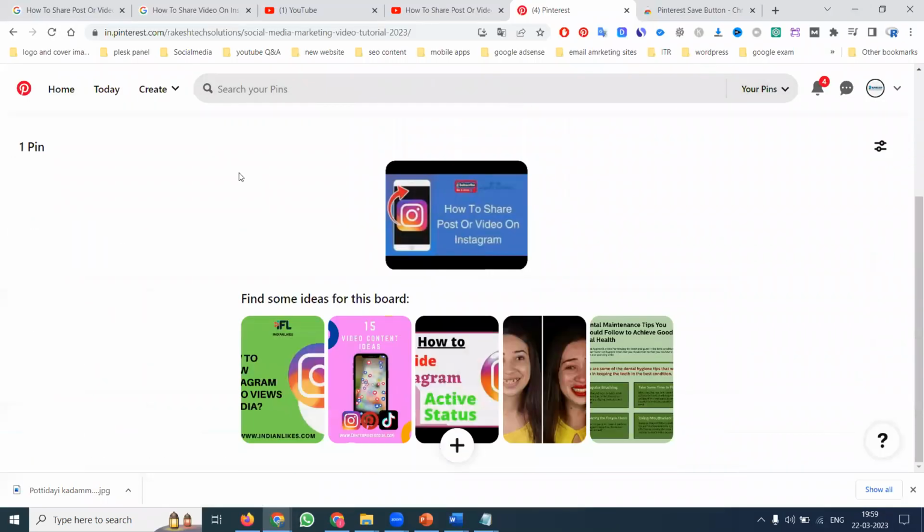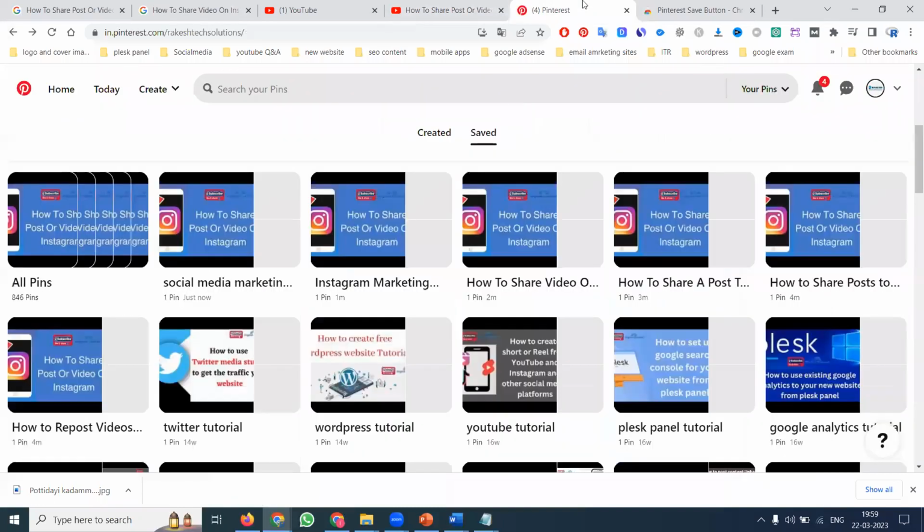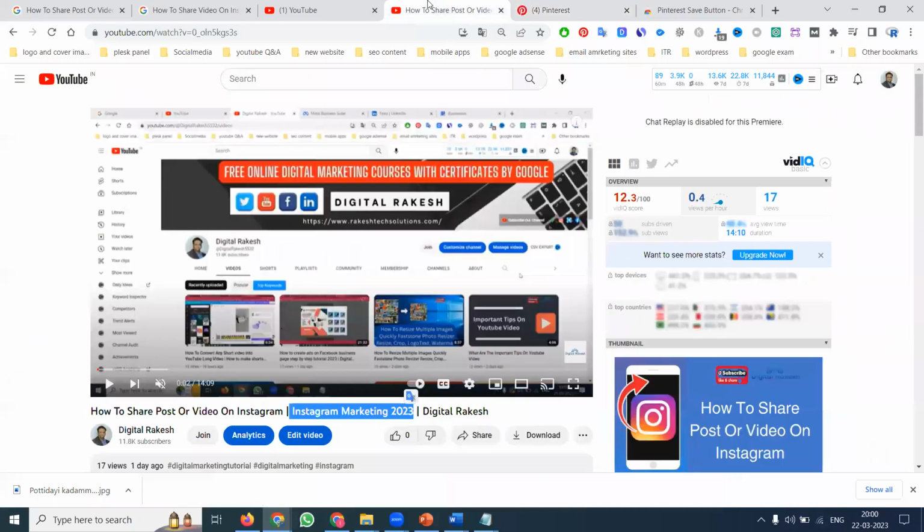The option is called Pinterest. If anyone asks whether a YouTube channel video without a website can be promoted with different keywords, yes, we have to follow this. That option is called Pinterest. So this is the method you have to follow to promote your video using the Pinterest option.